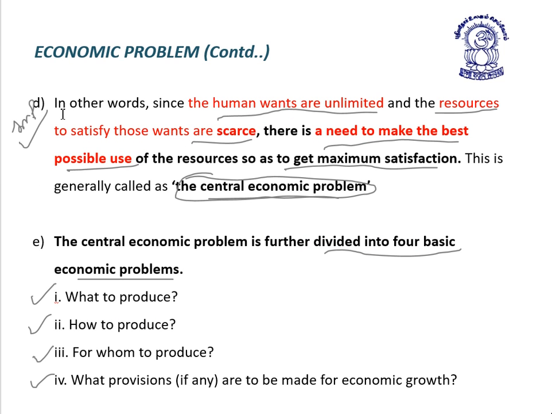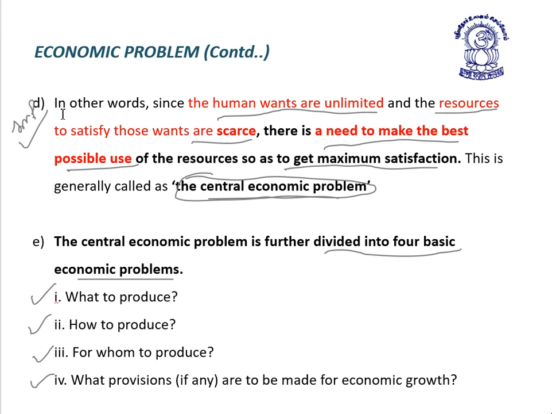Point number 4, which is marked as important: since human wants are unlimited, resources to satisfy those wants are limited or scarce. So there is a need to make the best possible use of resources so as to get maximum satisfaction.